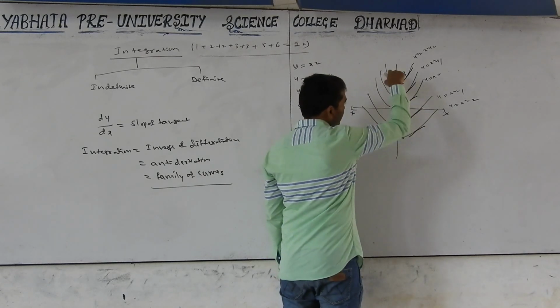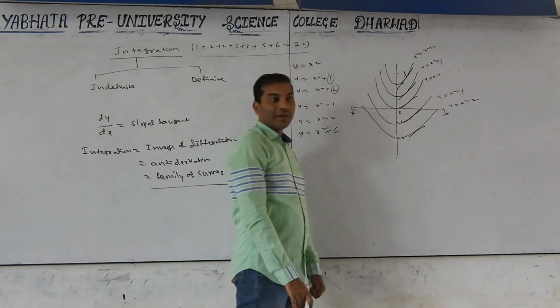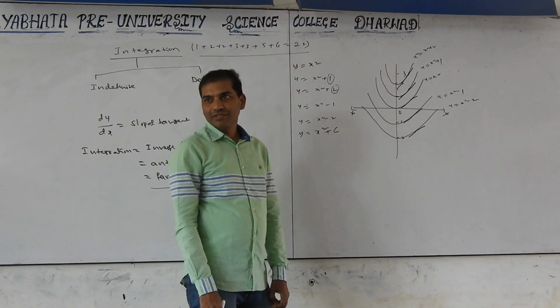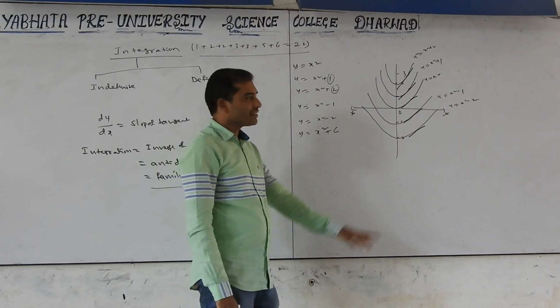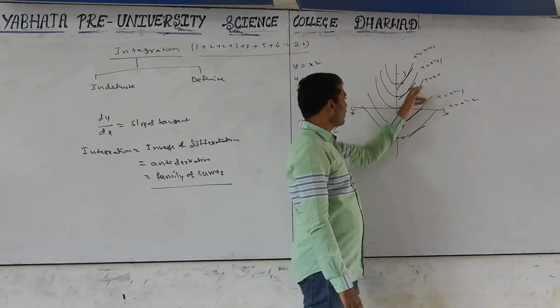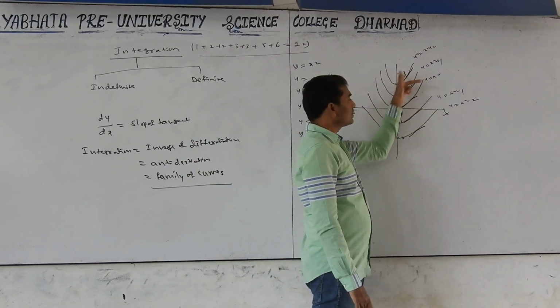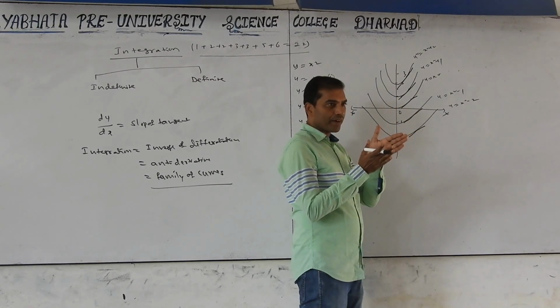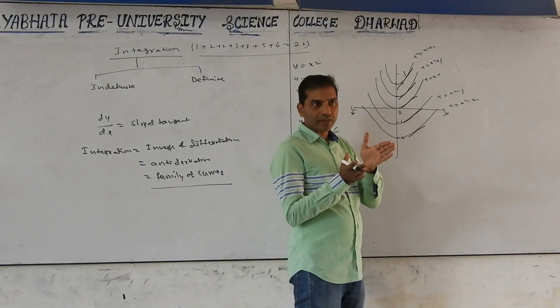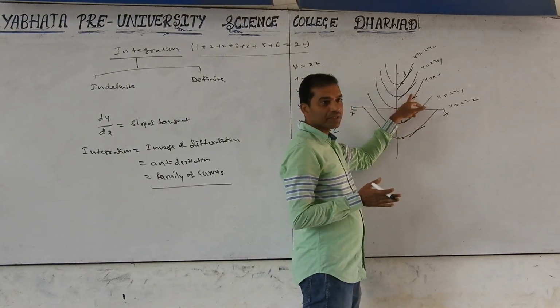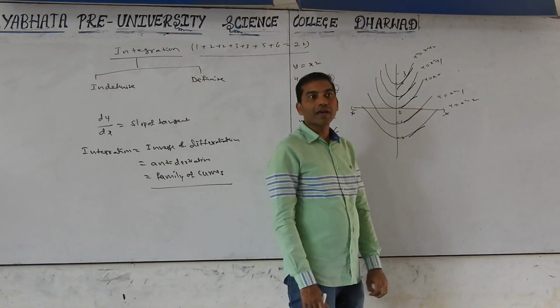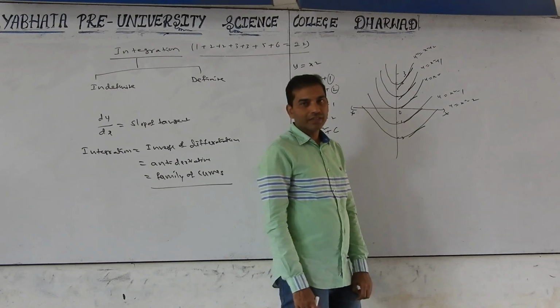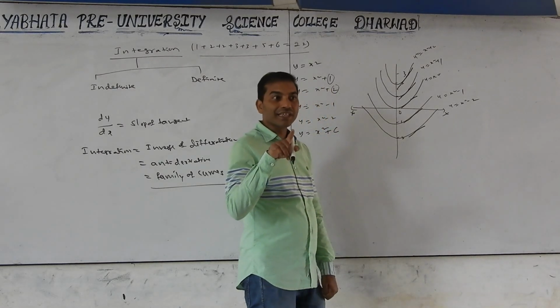These tangents, how are they parallel? The curves are different. There are many curves, infinitely many, but the tangent is the same. If two lines are parallel, their slopes are equal, so this slope and this slope are the same. In these two tangents, all the tangents are parallel. Are you following? That means the slope is the same.